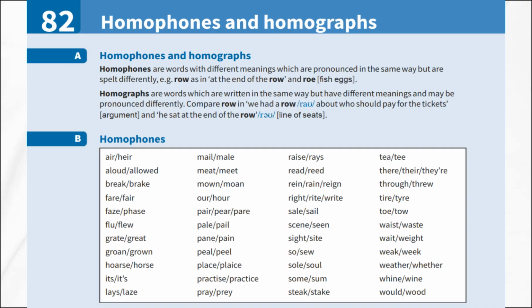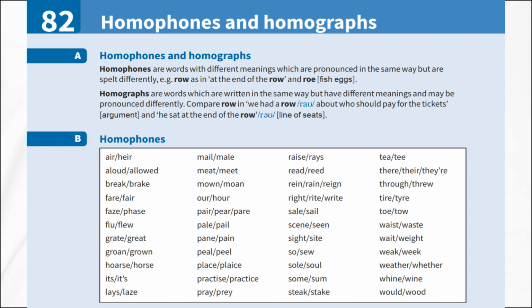Let's start with homophones. Homophones are words that sound exactly the same when you say them, but they have different meanings and are spelled differently. For example, the word row, as in a line of seats, sounds the same as roe, which means fish eggs. They sound identical, but they mean completely different things.